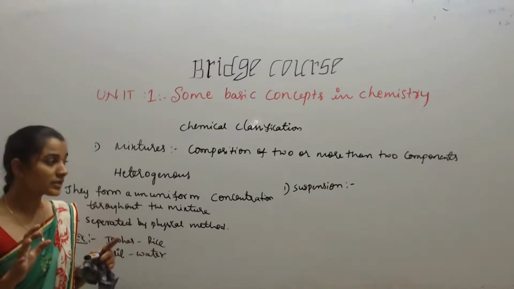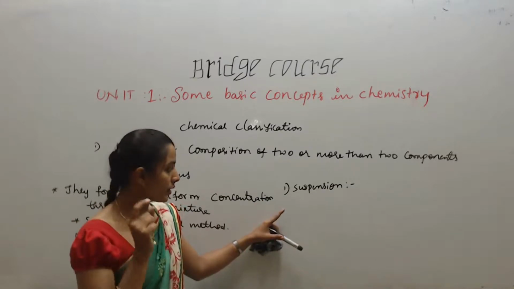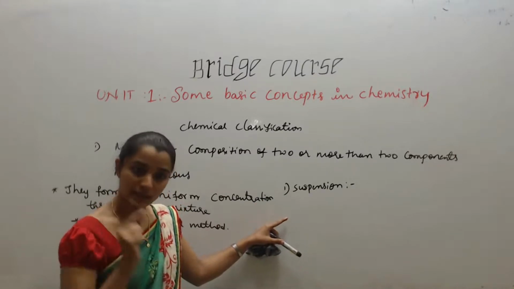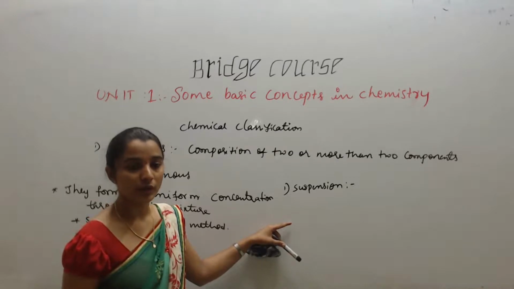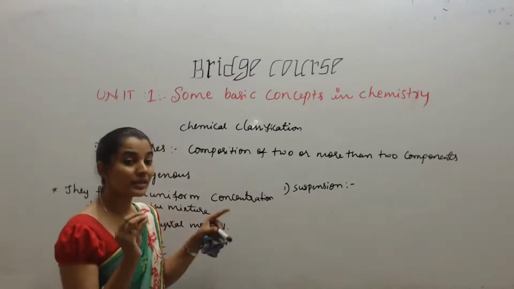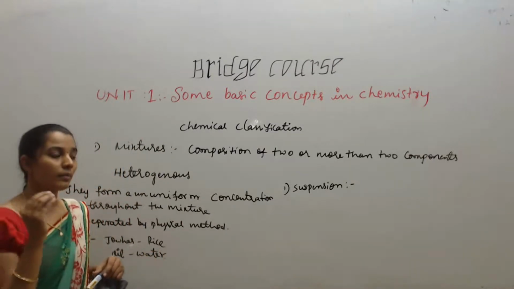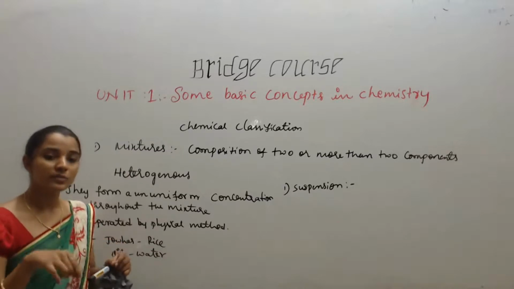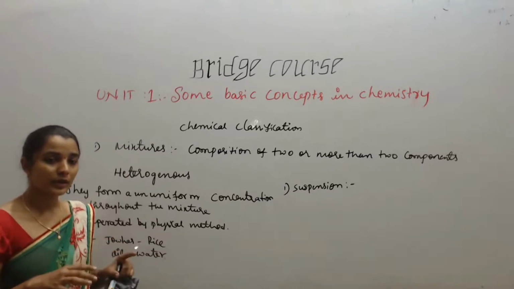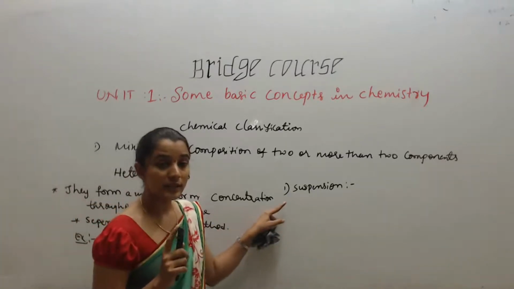Okay, so then that is called as what? Suspension, because the particles of that flour are present in the solvent, but they are not dissolved in the solvent. I hope you understood. The mixing of any one of the flours, you may take ragi, jowar, maida, whatever it may be. If it is mixed with water, of course, without any lumps, it is mixed. So then what happens? That is called as suspension.